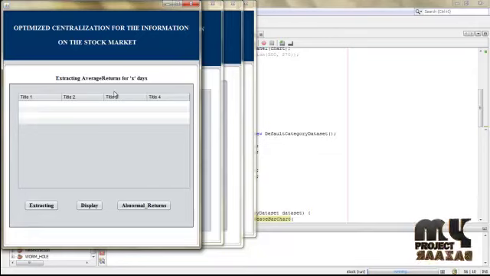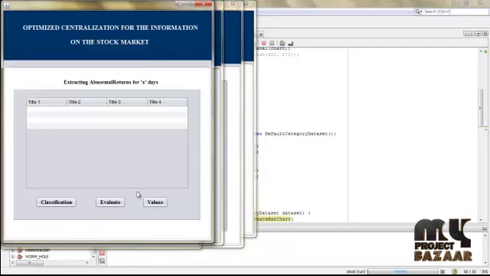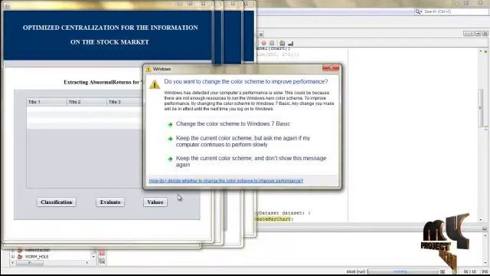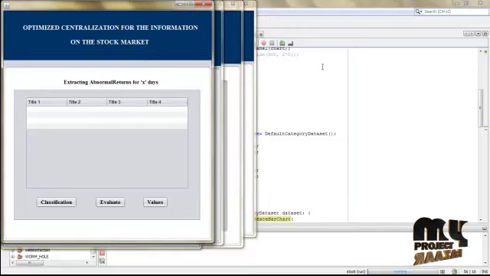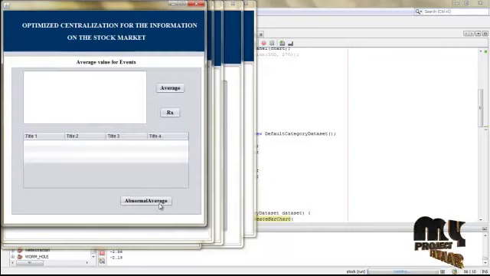We should extract the average return for just x number of days from the n number of days. Extracting, then click display button. These are the n number of data sets x days. For abnormal returns, the same procedure from the external returns. Click classifications, then click evaluate. These are the n number of data from x days, their values.